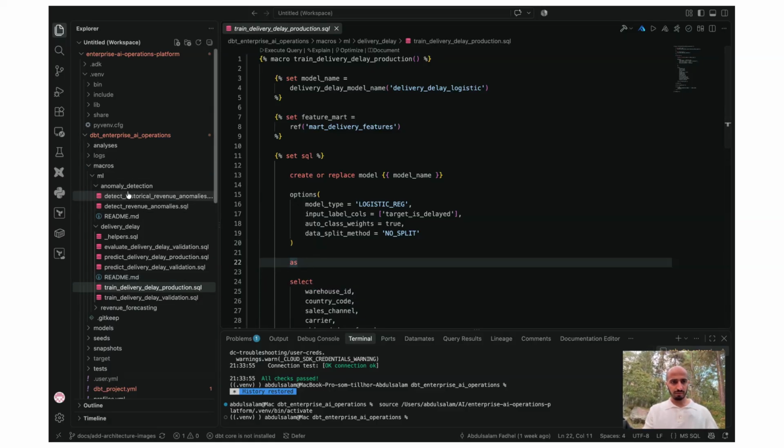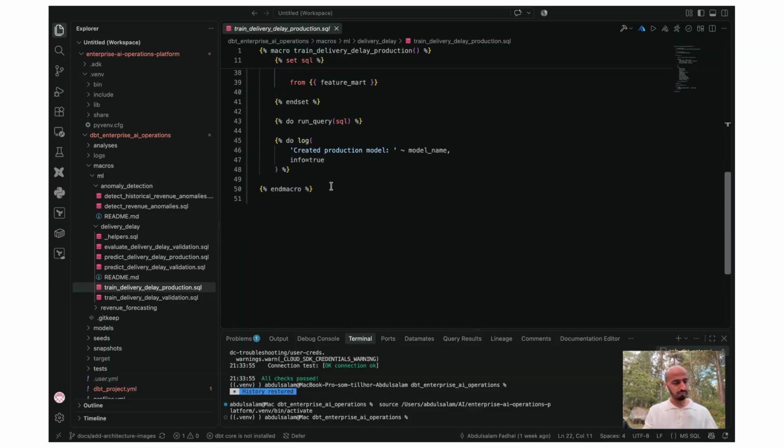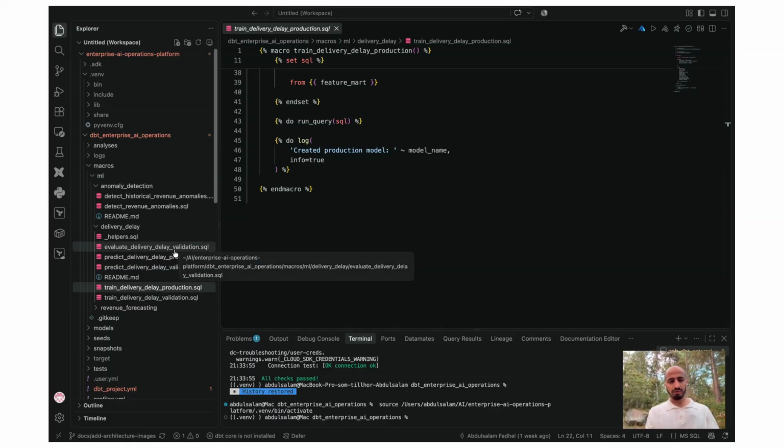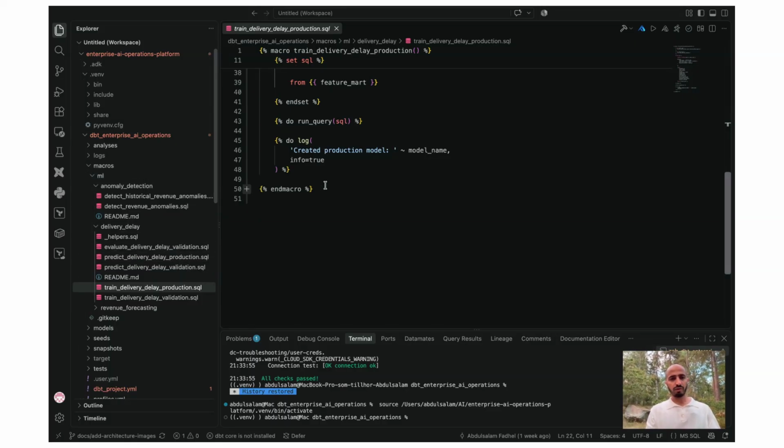So we generated the code here in a macro, and then we can easily run this macro in dbt. If you are familiar with dbt, you should know these macros and all of this. So I think it's very simple. I put them here so we can just trigger or call this macro, and then the training or the evaluation part can happen easily.